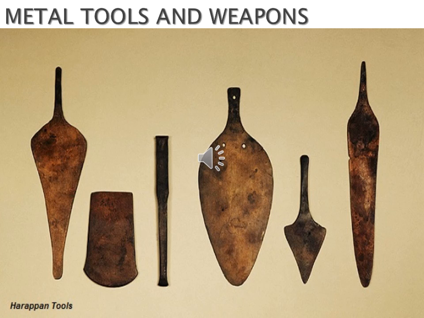Chisel is a type of tool. Then needles, fish hooks, razors, weighing pans, which are for weighing objects, mirror and antimony rods. They were made of bronze.